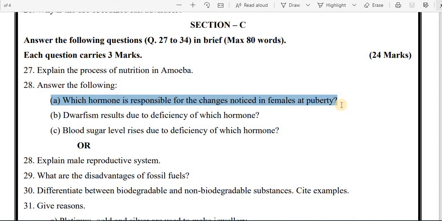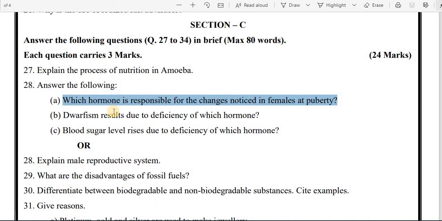So here we have to write down the hormone name which is responsible for the changes that occur in a female at puberty time. But out of both hormones, the one mainly responsible for the changes during puberty is estrogen.